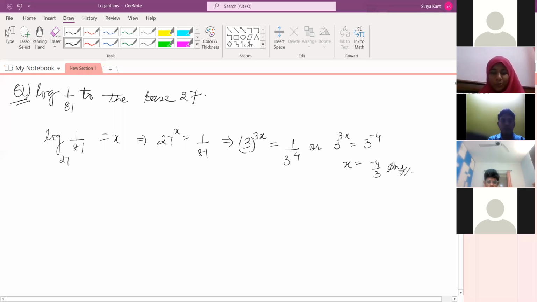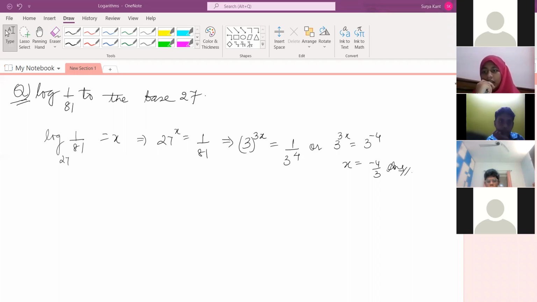Yes, sir. Like this we have to do. So answer is -4/3. How you got the 3 and all, Sai Charan? Sir, I did not get. Simply you just tell the answer. Sir, I got like 3 to the power minus 27 equals to 27 to the power x. Okay.